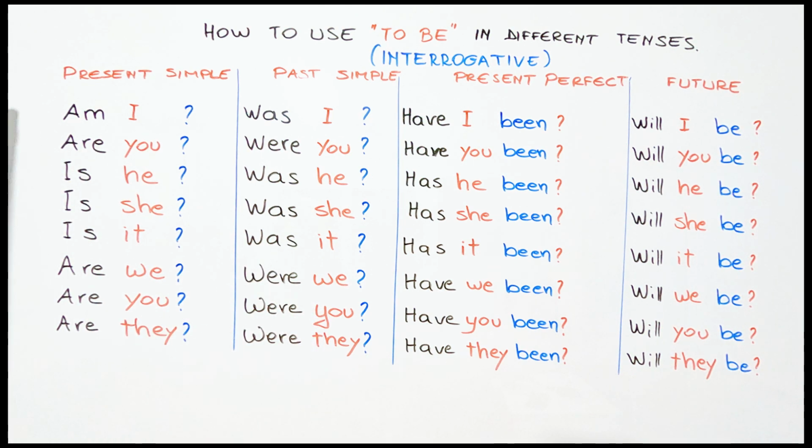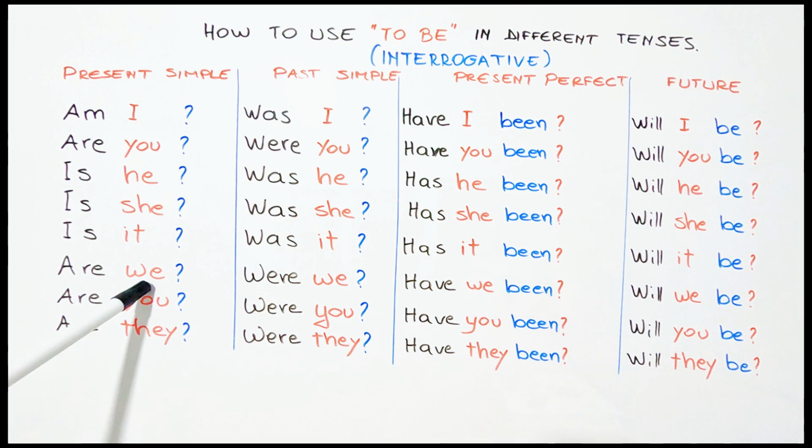Pra, në qoftë se ne në formën pohore themi I am, unë jam, në pyetëse ne ndryshojmë vendet. Am I, a jam unë. You are, në pyetëse are you, a je ti. He is, ai është, në pyetëse is he, a është ai. She is, ajo është, në pyetëse is she, a është ajo. It is, ai ose ajo është për sendet dhe për kafshët, në pyetëse is it, a është ai ose ajo.